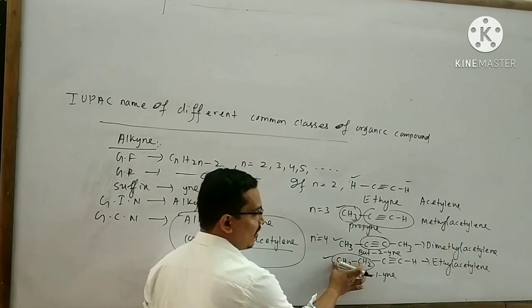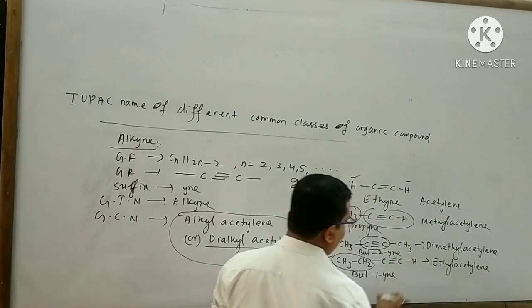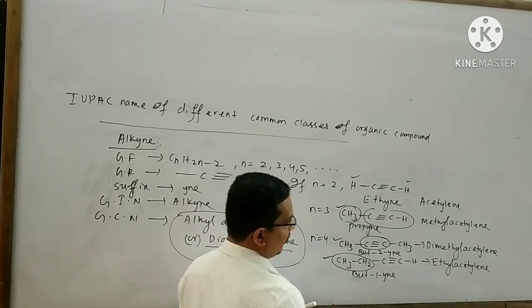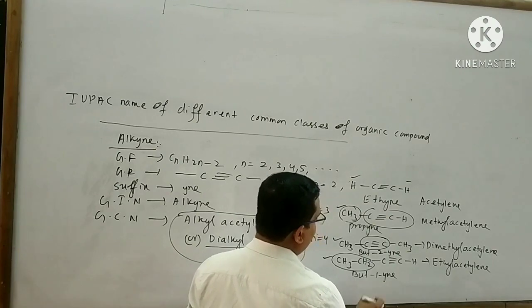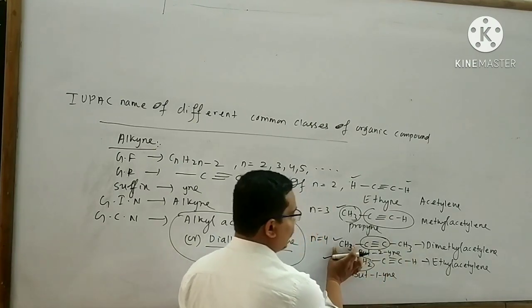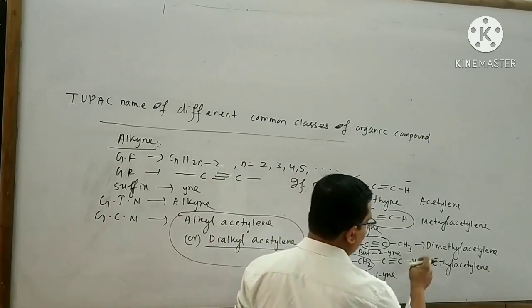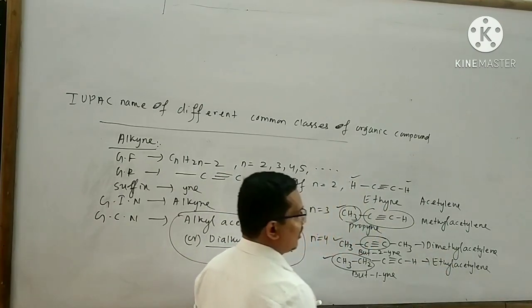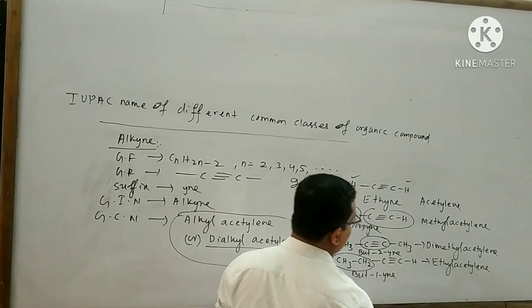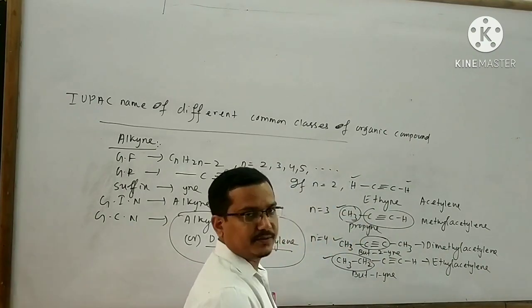This is your ethyl group, this is your acetylene. So the name of this organic compound is said to be ethyl acetylene. This is your methyl, here also a methyl group is present, that means here two methyl groups are present. So the general common name is dimethyl acetylene.